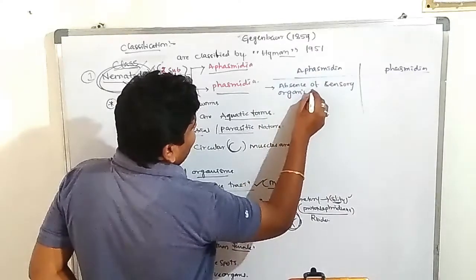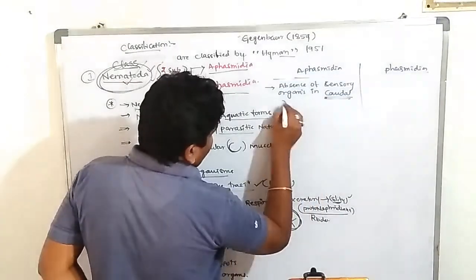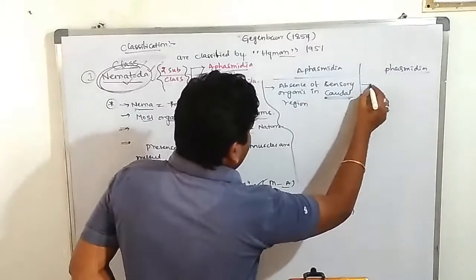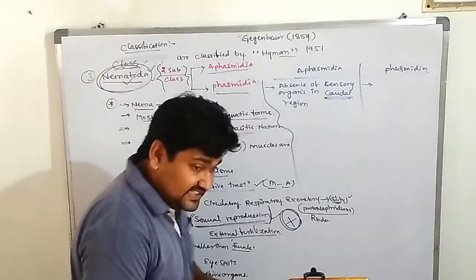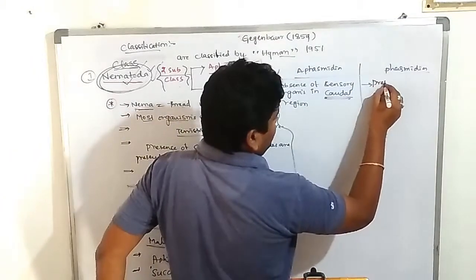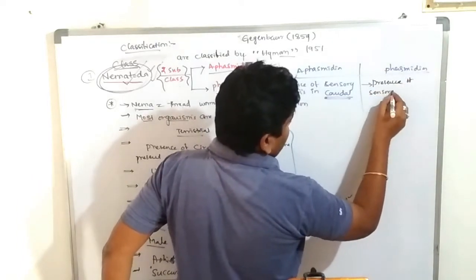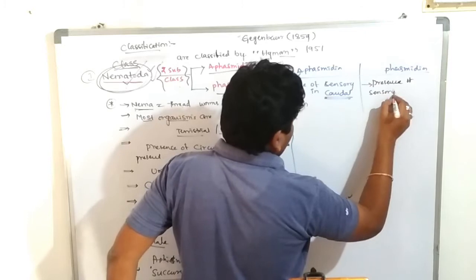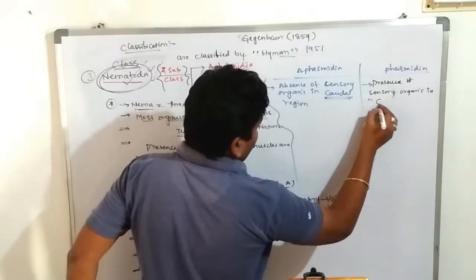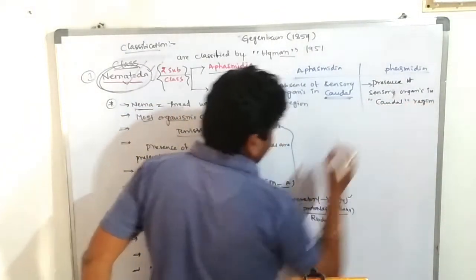The Phasmids are presence of sensory organs in the caudal region. Presence of sensory organs in which region? Caudal region. Clear?